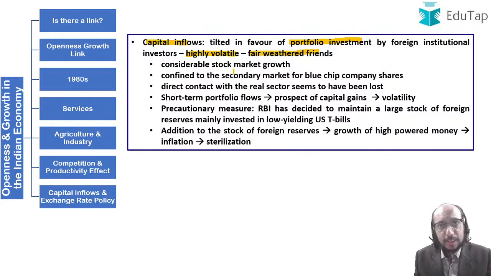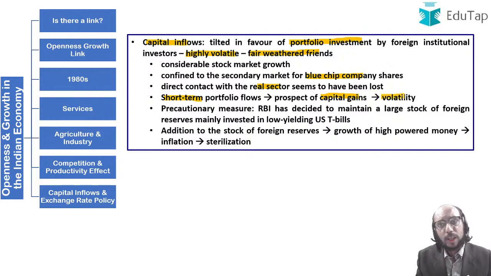A lot of money has come in to buy the shares of blue chip companies from the secondary market. So these FIIs have invested money, yes, no doubt about that, but in buying shares of very good companies in India from the secondary market. That is point number one. There is hardly any direct contact between the real sector and the FPI money that is coming in. This FPI money comes in for a very short time period, right? It comes so that they can have some capital gains. Like for example, if they have purchased shares and the value of those shares increases, that is capital gains. And they're highly volatile.